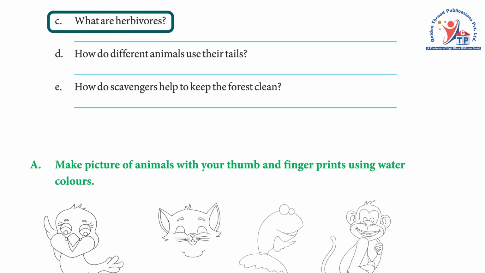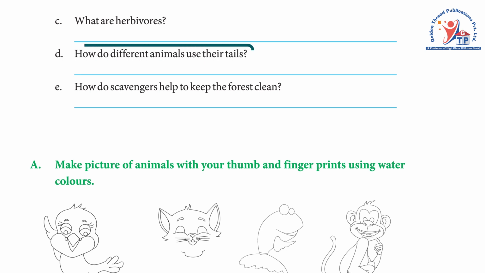C. What are herbivores? Answer: animals that depend on plants for food. Animals like cows, horses, elephants, goats eat plants and their products. They are called herbivores. D. How do different animals use their tails?